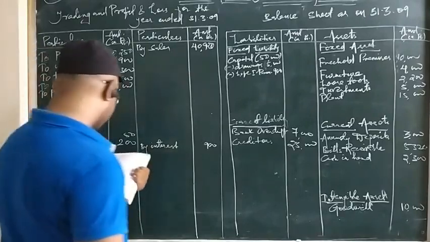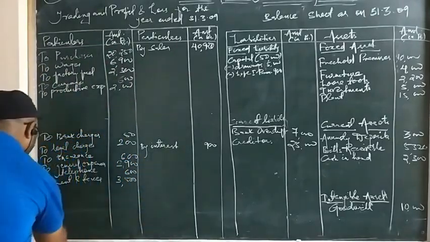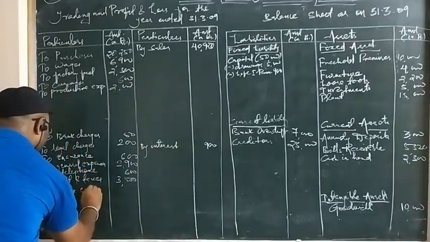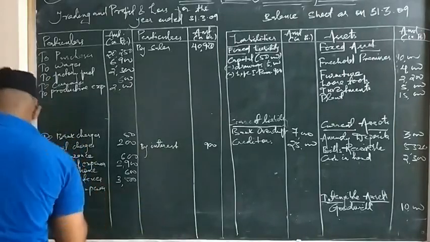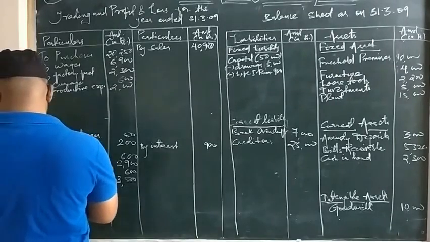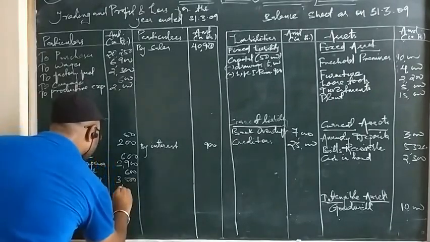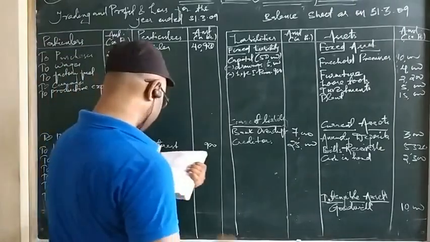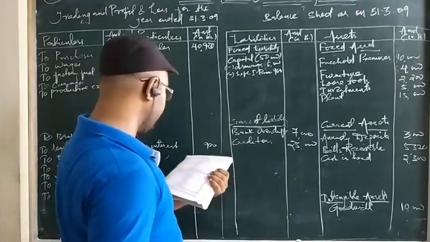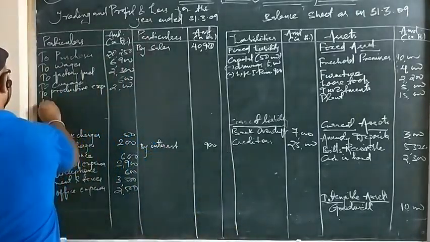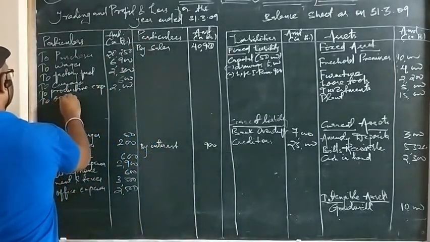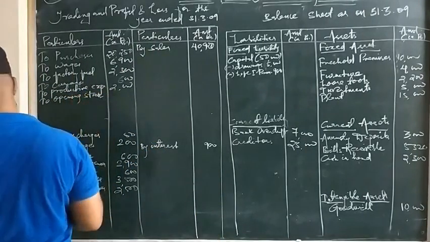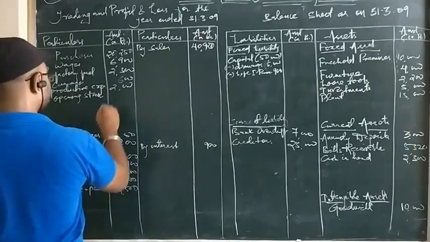Then office expenses. Directly office expenses are indirect in nature because it is indicating directly office expenses. That is, office expenses are 2,500. Then we have stock. That means opening stock, which is posted here to opening stock. Stock on 1st April 2008. That means it is opening stock.